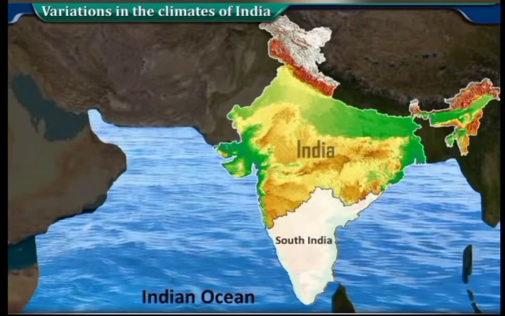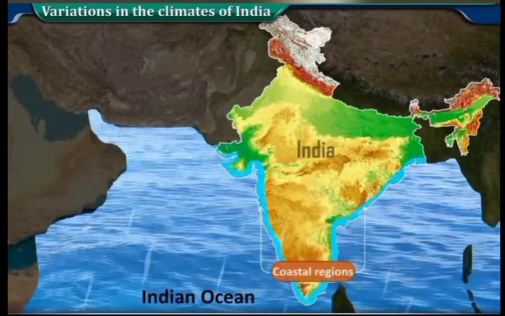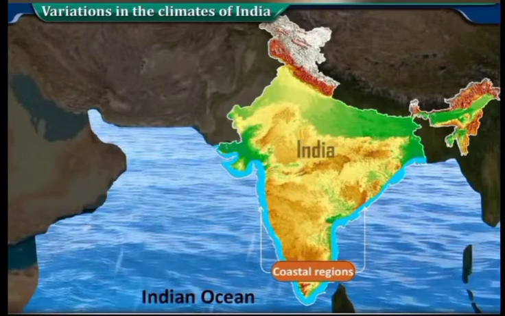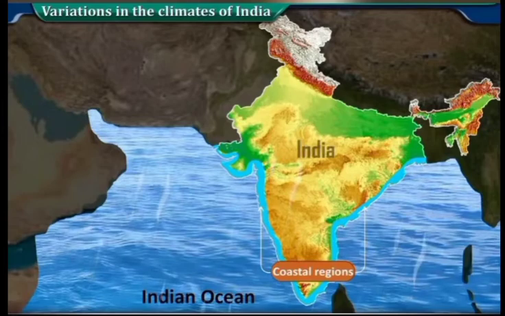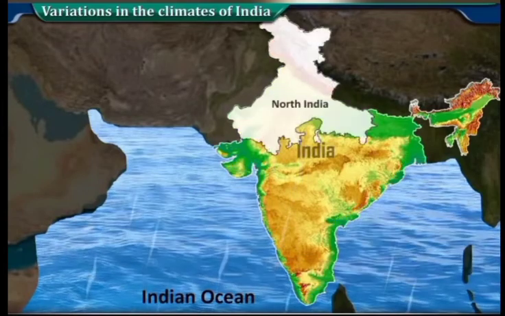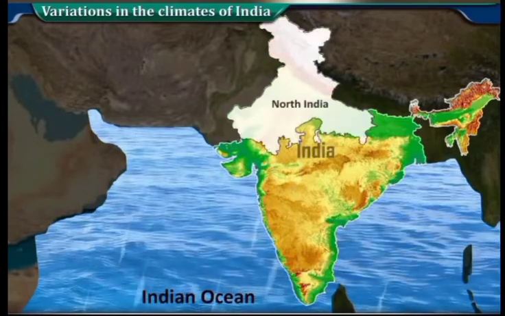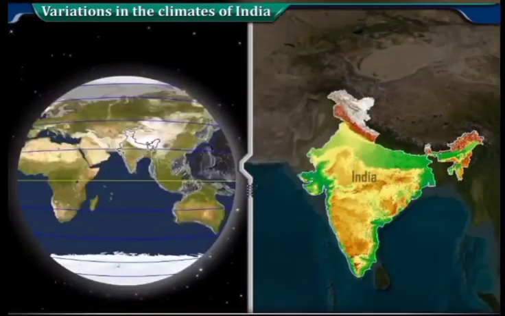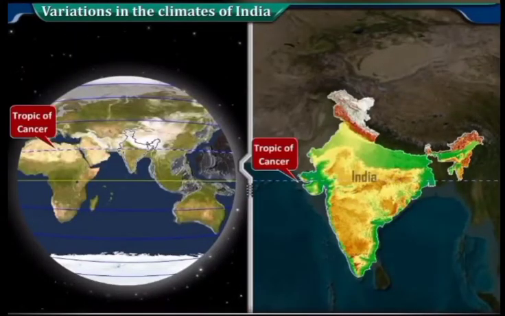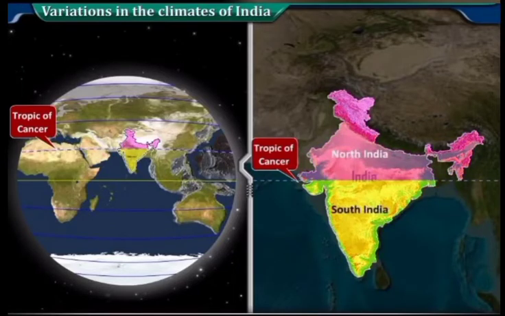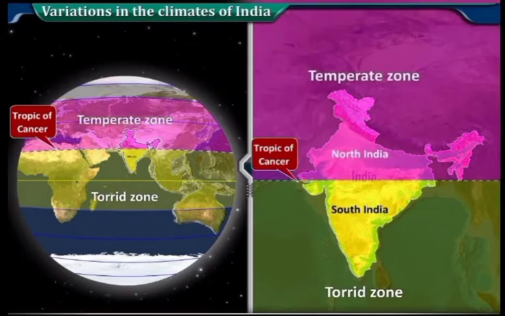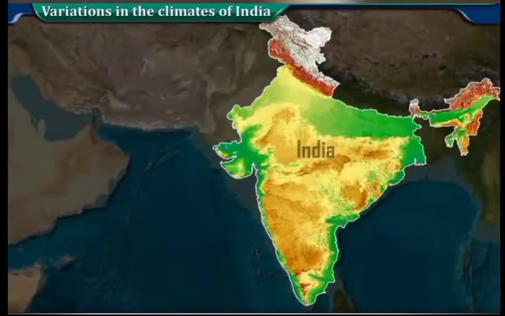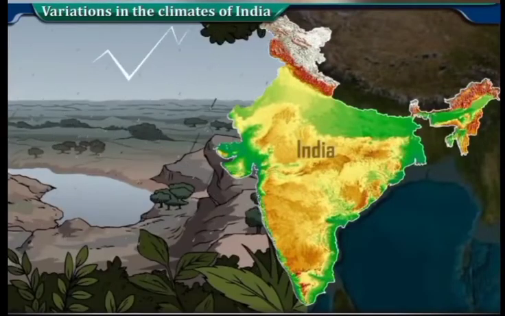South India has a peninsular shape, hence it experiences moderate maritime climate, while the climate becomes more continental while going away from the seashore. A large part of North India is away from the seacoast, so it experiences continental climate. The Tropic of Cancer passes almost through middle of India. Area to the south of it falls in torrid zone, while the area to the north of it is in temperate zone. As a result, there is a large difference in the temperature and rainfall in different parts of the country.